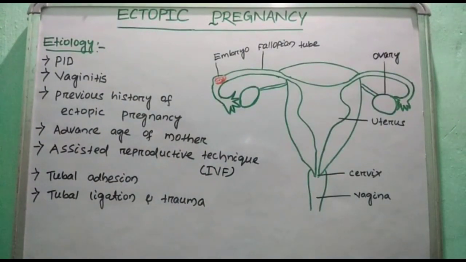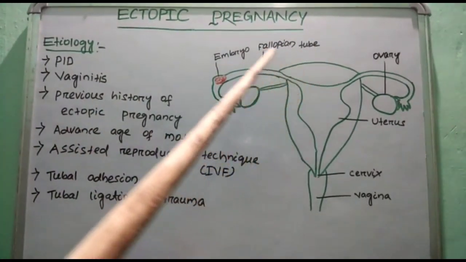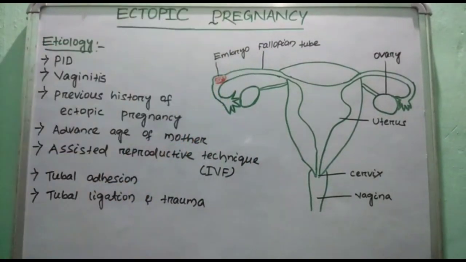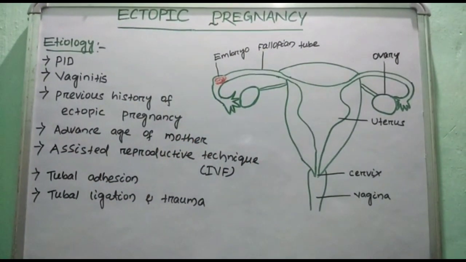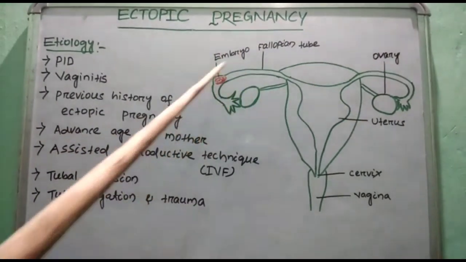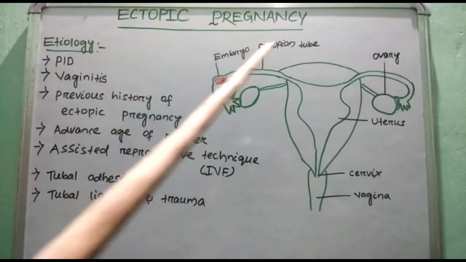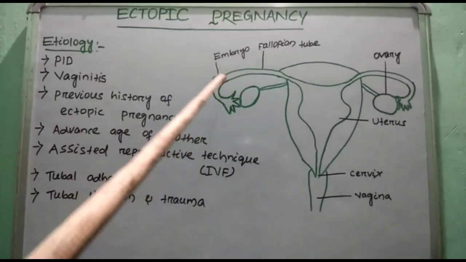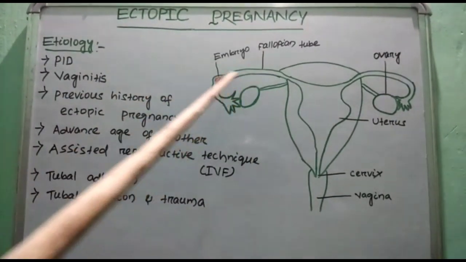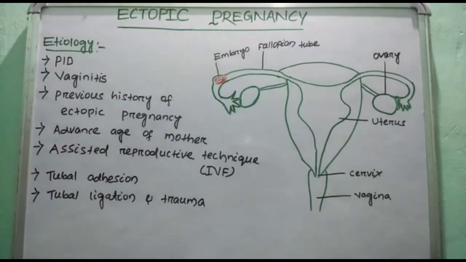Normally, after 72 hours, or 3 days of fertilization, the zygote is transferred to the uterine cavity. But in ectopic pregnancy, the fertilized ovum is implanted in the fallopian tube, or elsewhere, meaning the ovary or abdominal cavity, or in the ampullary part or infundibulum of the fallopian tube. Mainly the fertilized ovum in ectopic pregnancy is implanted in the ampullary part of the fallopian tube.